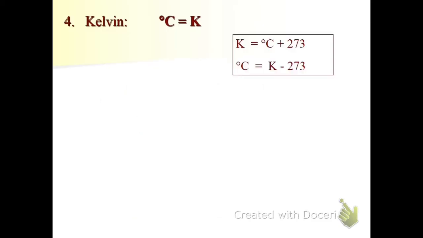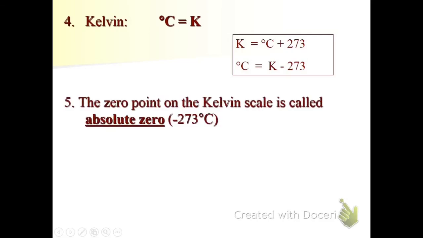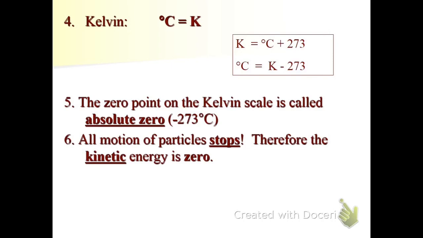So there is a conversion between Celsius and Kelvin. We did this in our last chapter, so you should be somewhat familiar with it. And the 0 point on the Kelvin scale is called absolute zero. All motion of the particles stops at absolute zero. Therefore, the kinetic energy is zero, and hence the term absolute zero. It can't be any colder than the particles completely stopping.